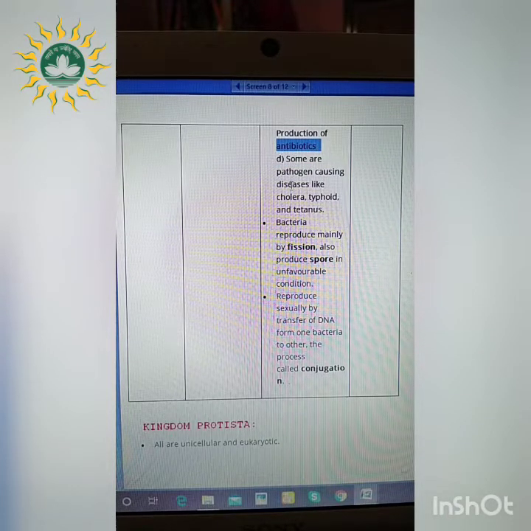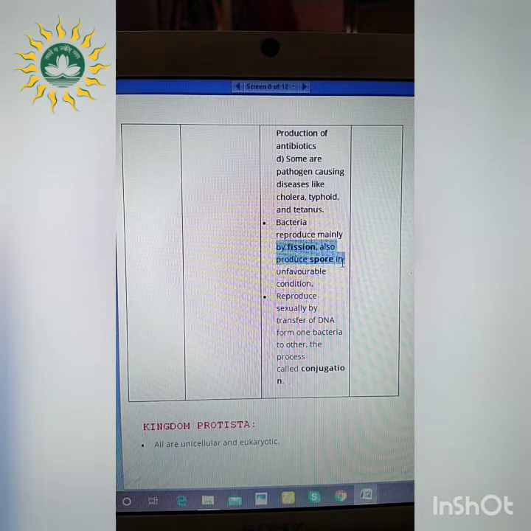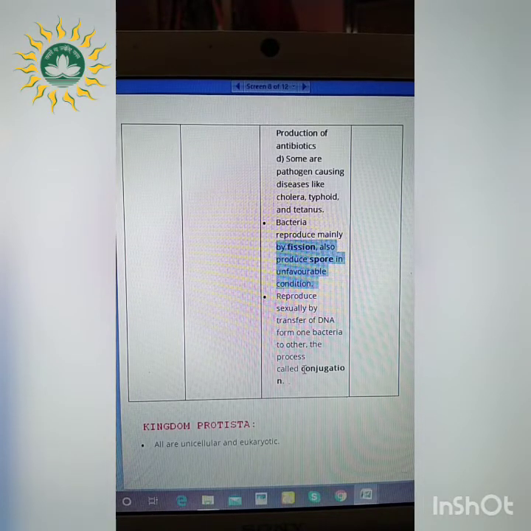Some pathogens are present, causing diseases like cholera, typhoid and tetanus. So these pathogens are causing the diseases. How can bacteria reproduce? They can reproduce mainly by the process of fission and also by spore formation. You have read this part in class 10 also, that they reproduce by binary fission, as well as spore production. Sexual reproduction also takes place, and the process is referred to as conjugation.